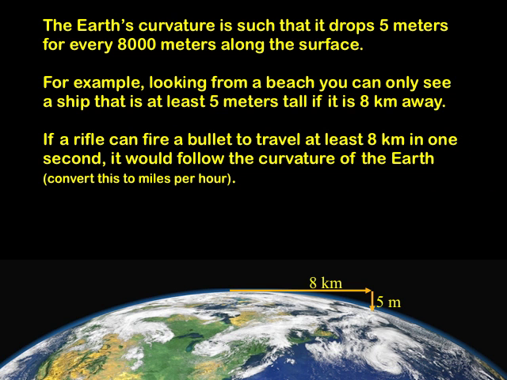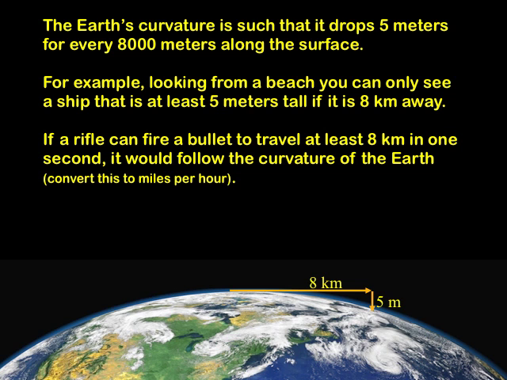Now, if a rifle can fire a bullet to travel at least 8 kilometers horizontally in 1 second, then it would follow the curvature of the Earth as it falls. So if we take a high-powered rifle, aim it parallel or horizontal to the ground, with a speed of at least 8,000 meters per second, then as it travels horizontally 8,000 meters at a constant speed of 8 kilometers per second, neglecting air resistance, then gravity would cause it to fall 5 meters after 1 second.